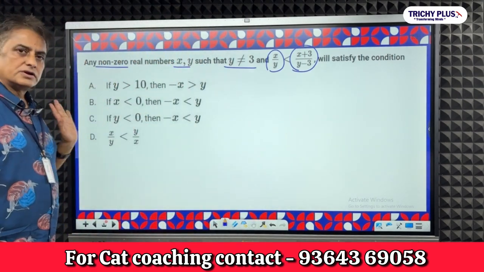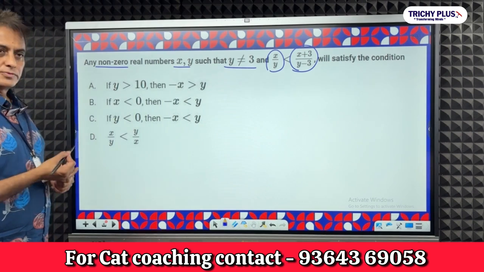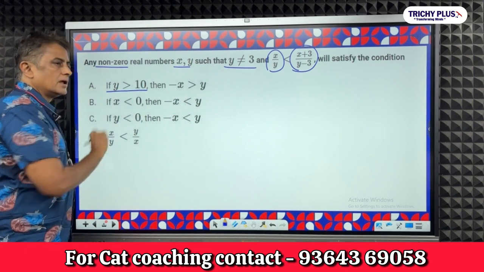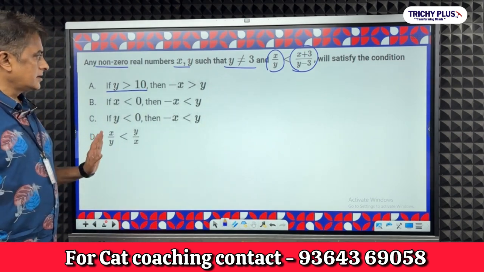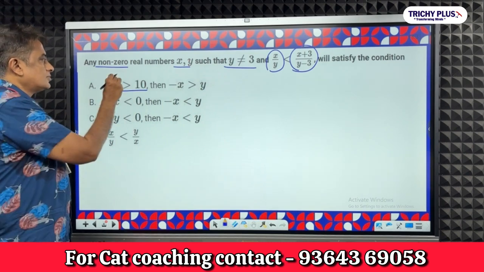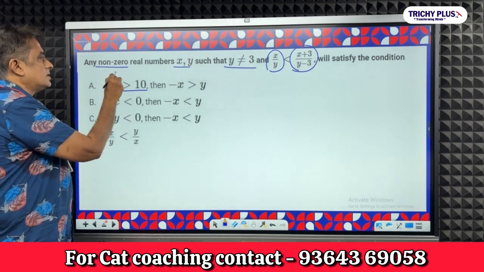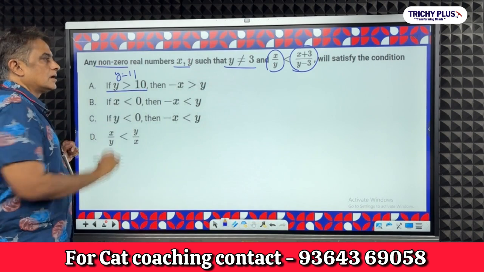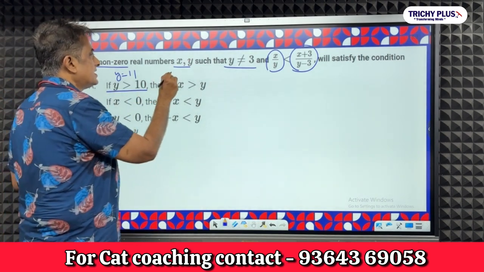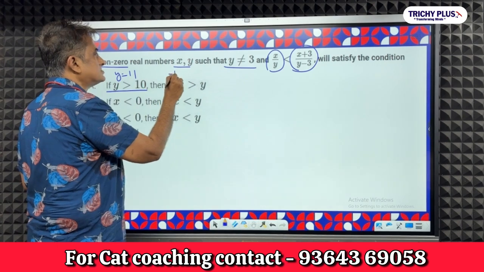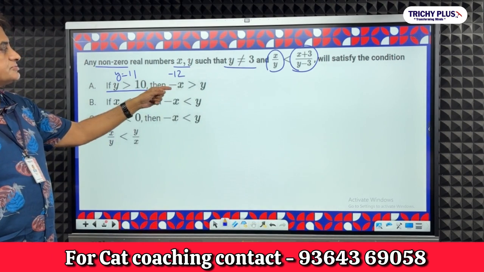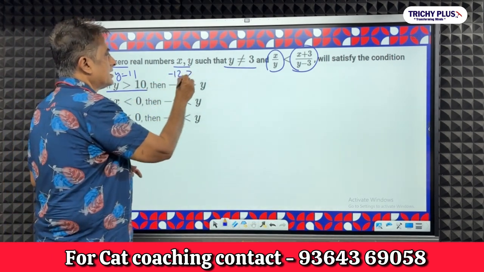Now there are 4 conditions. Go and substitute, right? First condition: if y is greater than 10, then minus x is greater than y. So let us say y is equal to 11 and minus x is greater than y. So let us say x is equal to minus 12. That means minus of minus 12, 12 will be greater than 11.